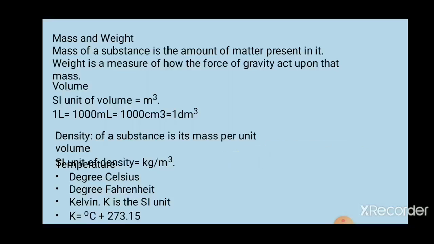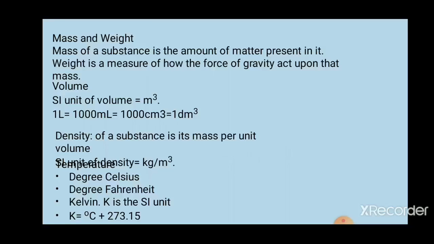Now other quantities, other measurements: mass and weight. Are mass and weight the same or different? Mass and weight are entirely different.